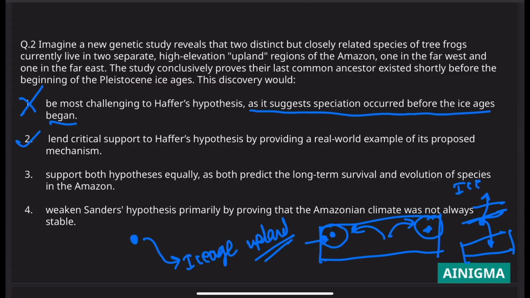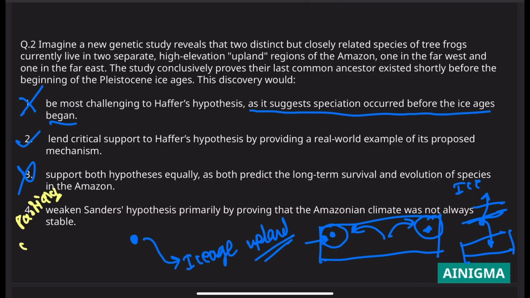Let's look at third. Support both hypotheses equally as both predict the long-term survival and evolution of species in Amazon. It does not support both hypotheses equally, because Sanders has not even mentioned the role of geographical isolation here. So this is definitely wrong. Then we have fourth: weaken Sanders hypothesis primarily by proving that Amazonian climate was not always stable. Now, let me tell you one thing. This option is partially correct.